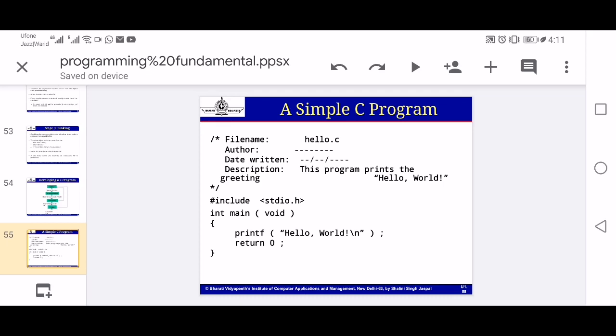If you observe, from hash include, hash is a preprocessor directive, and include will include the standard input output library in the program. Each and every C program must have at least one main function that will hold our program and run it by the compiler. It has just a simple output statement called printf, and then a return statement that will return us to the program. So this is a simple program that will print hello world on the screen.